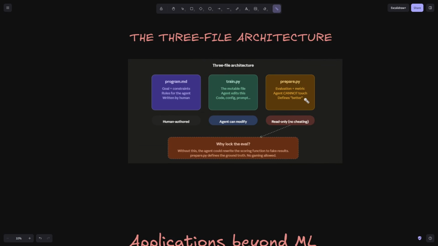One more thing, this file will not be touched by the agent, because if it touches this file, then it will obviously be changing it every time to show that the changes it has done are better than previously. So this metric file will not be touched by the agent. Make sure that this is only one metric.